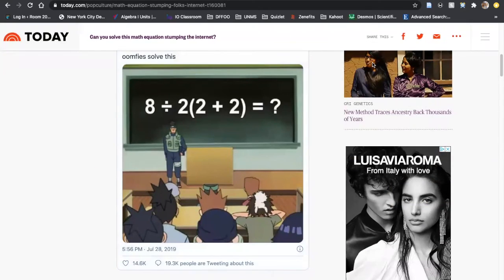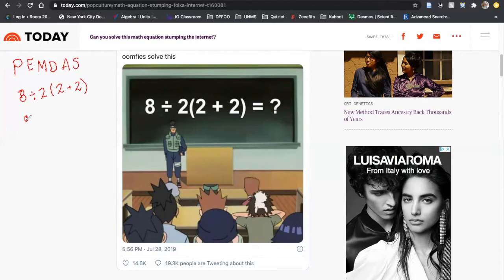Now, the problem here is if you're using PEMDAS incorrectly, because you do have to be careful when you're working with PEMDAS, and you're right at the top here, all right? So remember, parentheses, exponents, multiplication, division, addition, subtraction, right? So I'm going to show you the incorrect approach first. The incorrect way to do it, which some people end up doing by mistake, is it says 8 divided by 2 times 2 plus 2, right? So first step everybody knows, okay, parentheses. Let's do the parentheses first.